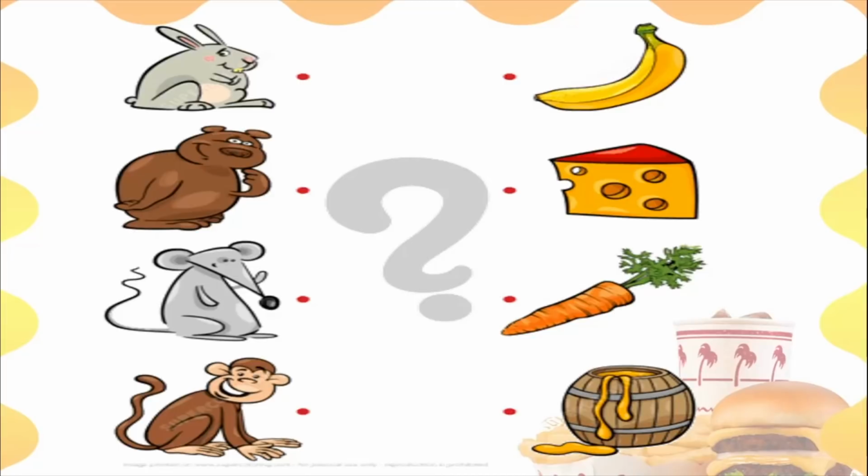So the first animal that we have here on the screen is a rabbit. So what do rabbits eat? Do rabbits eat bananas? Do they eat cheese? Do rabbits eat carrots or do they eat honey? So rabbits are very fond of carrots. Okay, carrots are rabbits' favorite food.